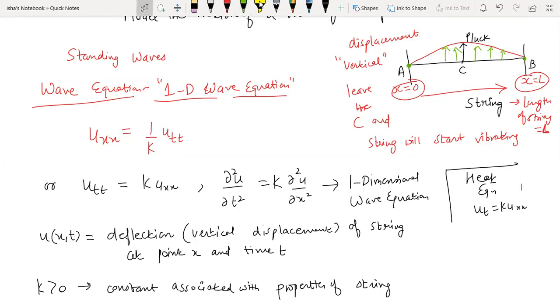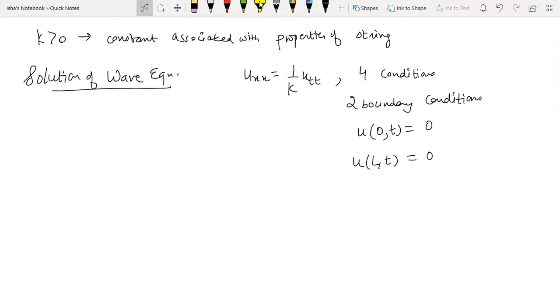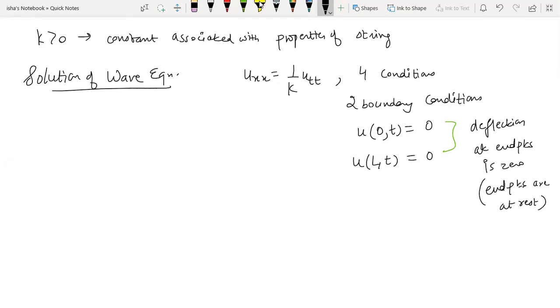So these are the most natural boundary conditions coming from the dynamics of the system, the kind of system you have considered. This is giving rise to these conditions. So this just means that the deflection at the end points is zero, right? Or the endpoints are at rest. They are not moving, they are at rest. So this will be two boundary conditions, and then we need two initial conditions.